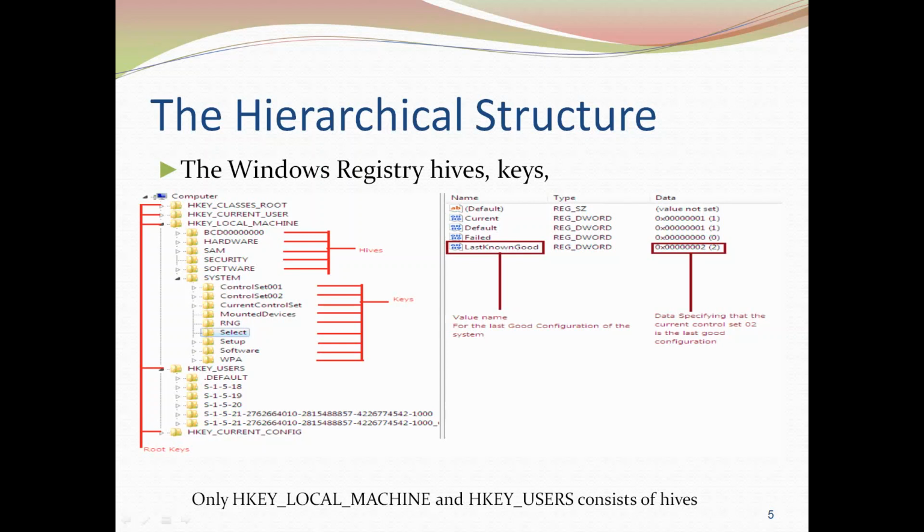Then we have S-1-5-18, 19, 20, 21. These are nothing but security identifiers. Each security identifier specifies a security principal. That means what kind of security is provided to that particular user, and the configuration settings for that user, are specified in that security identifier. So S-1-5-18 specifies that it is for the local system account.